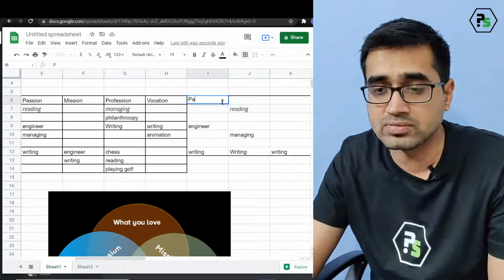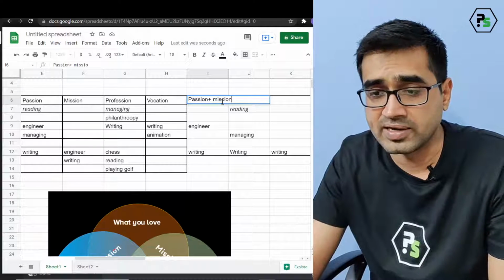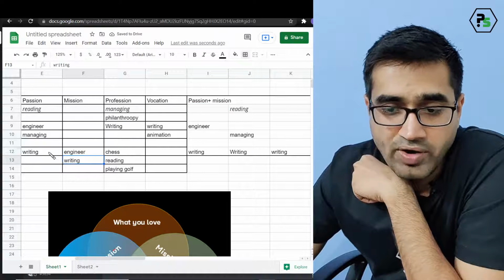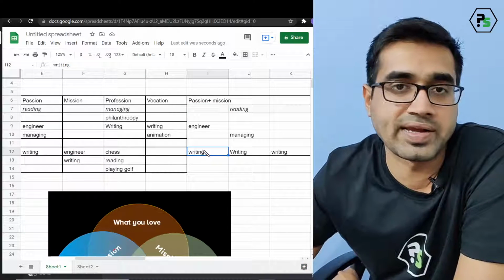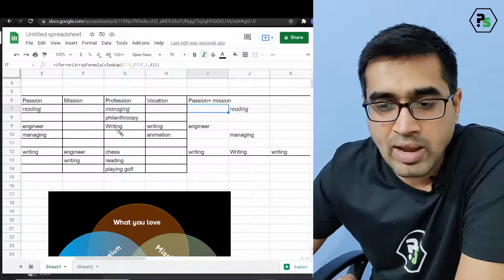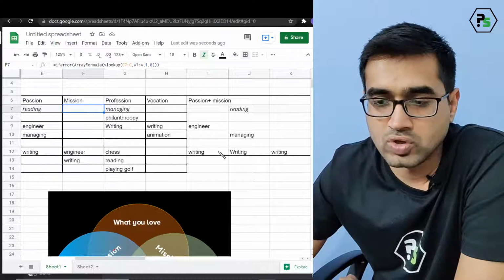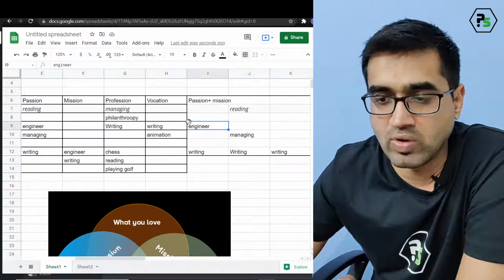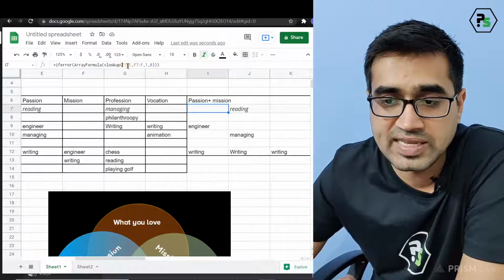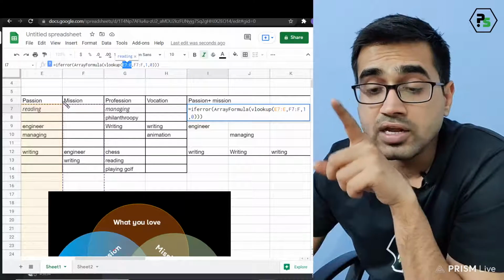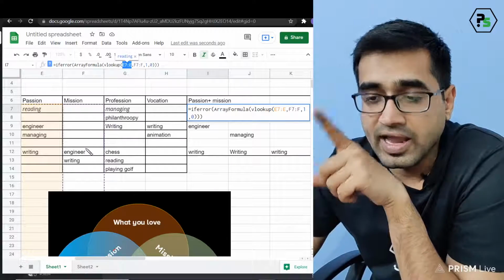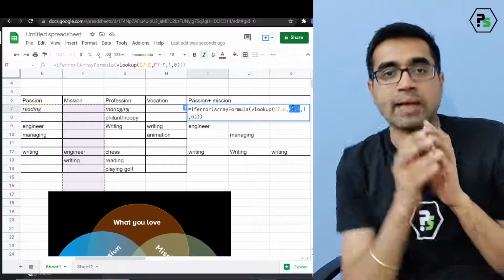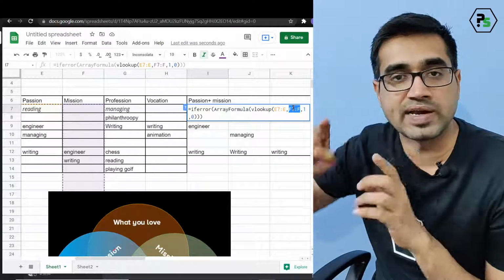So this value is passion plus mission. You see, in passion and mission here, I have got engineer and writing. Yes, so I've got engineer and writing. So again, I'm doing the same thing. Now I'm looking at mission values. So I'm looking at passion values to be pasted whenever they are present in mission. So I want my passion values, which is my E cell, to be pasted when I have got them in the F cell. So I'm looking for the E cell and I'm saying these values should be selected in the F cell.